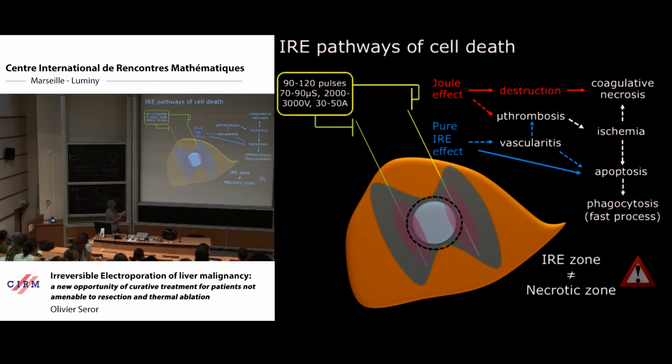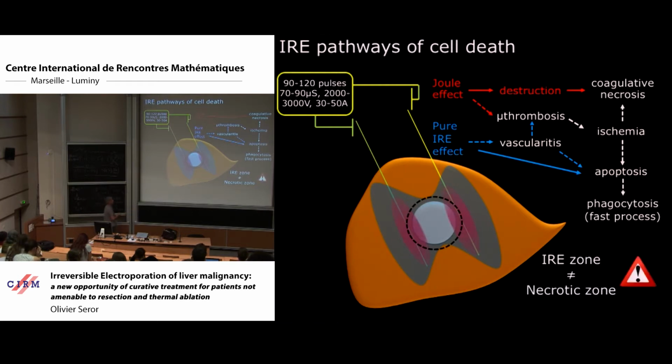So we have two pathways. This one is not really targeted, the Joule effect, but only here, very close to the electrode, with direct destruction of the tissue and coagulative necrosis. And this one, which induces vasculitis by the impact on macrovessels, and direct membrane effect of RF pulse, inducing apoptosis.